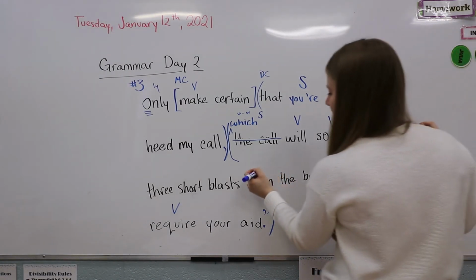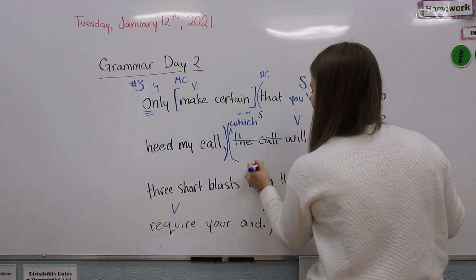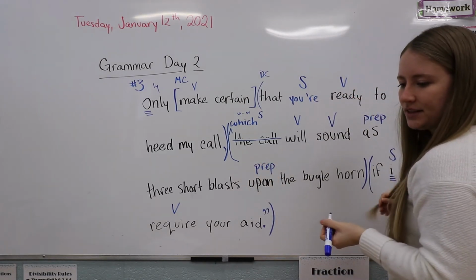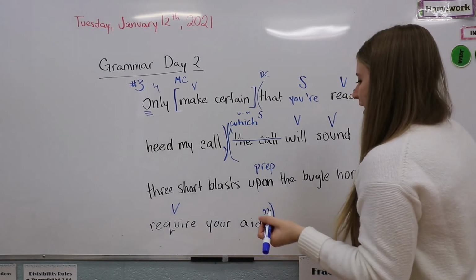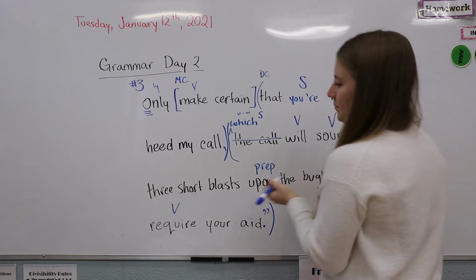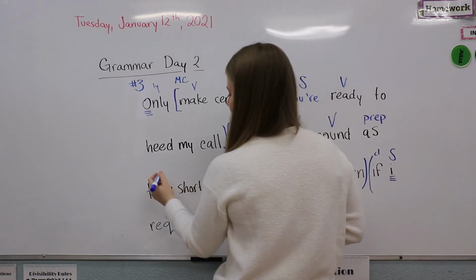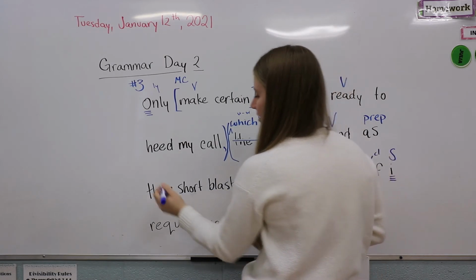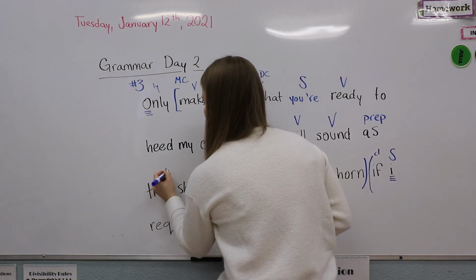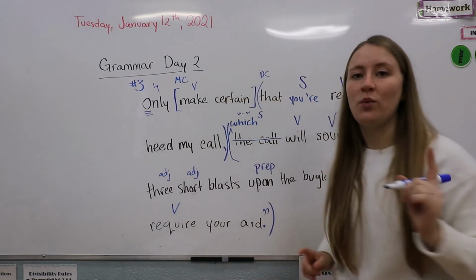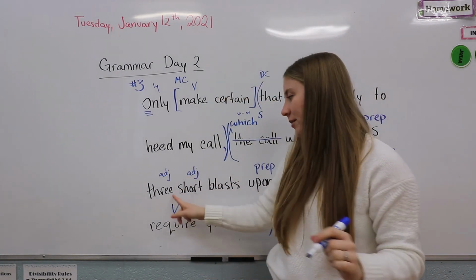Our next preposition is upon. Okay, so we're gonna label that. And then, sorry, I'm just gonna check this clause starter label here. And then we have our two adjectives. So 3 short blasts. Okay, so the blast is our noun. And then we have adjective and adjective. Okay, and I want to point out to you that we're not putting a comma here.